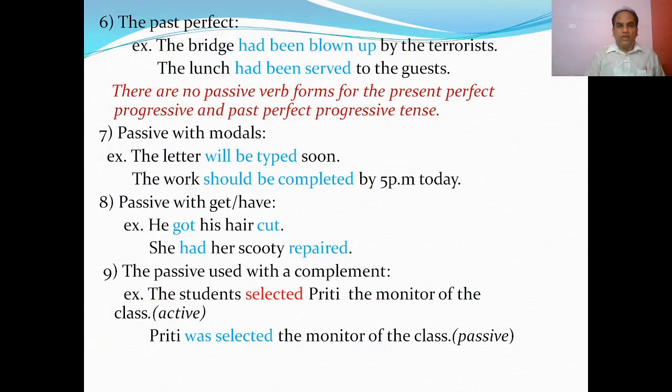For the past perfect: the bridge had been blown up by the terrorists. The lunch had been served to the guests. There are no passive verb forms for the present perfect progressive and past perfect progressive tense. Am I clear?